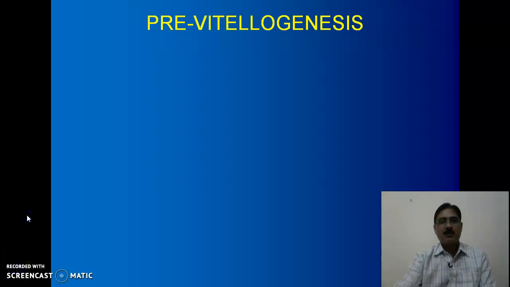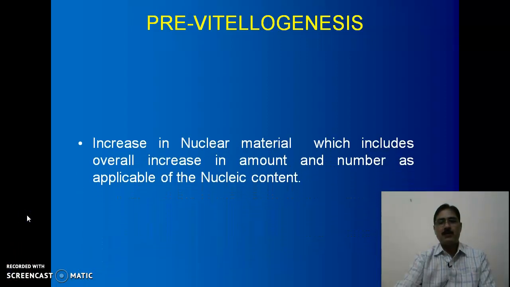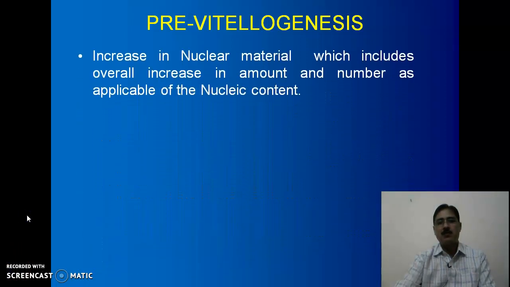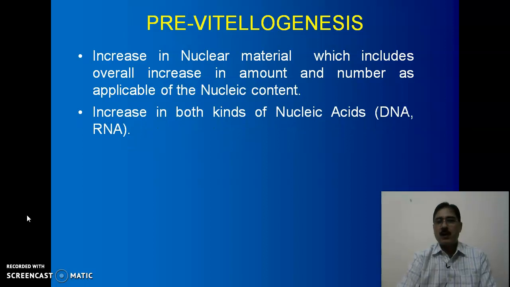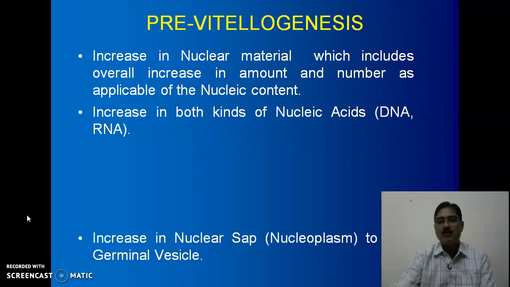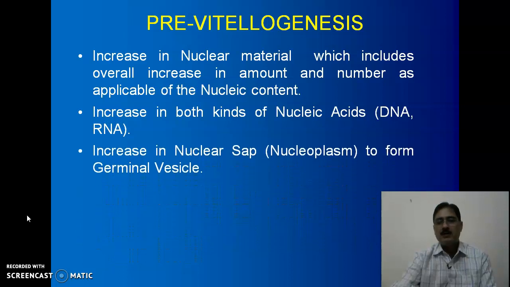Now we will discuss pre-vitellogenesis. Pre-vitellogenesis is basically responsible for an increase in nuclear material, which includes an overall increase in amount and number as applicable to the nucleic content. Secondly, it is responsible for an increase in both kinds of nucleic acid, that is, the amount of DNA and RNA, deoxyribonucleic acid as well as ribonucleic acid. There is an increase in nuclear sap, the nucleoplasm, to form a germinal vesicle.